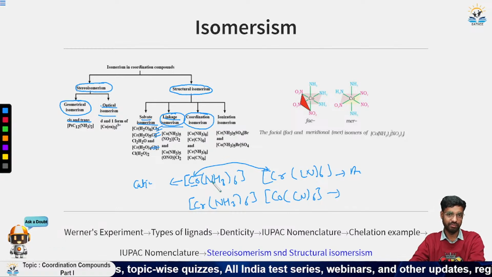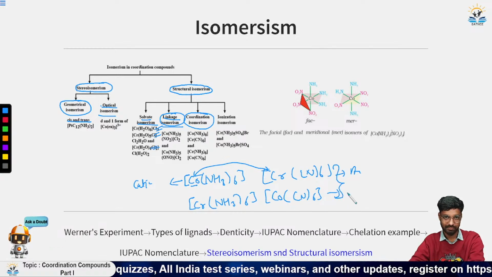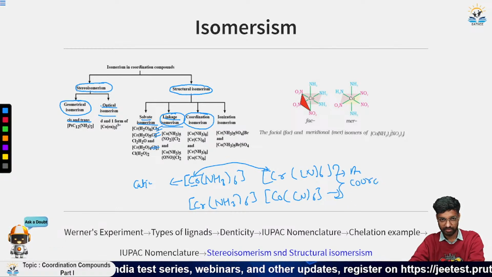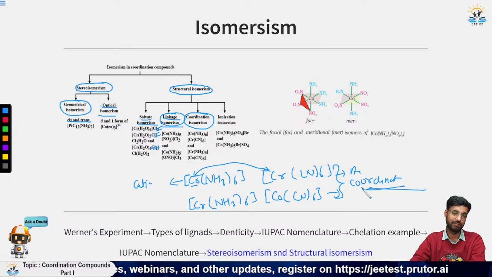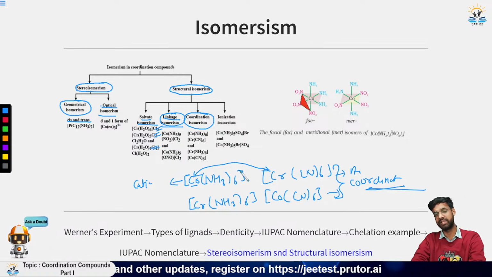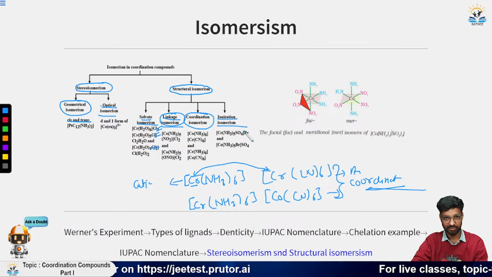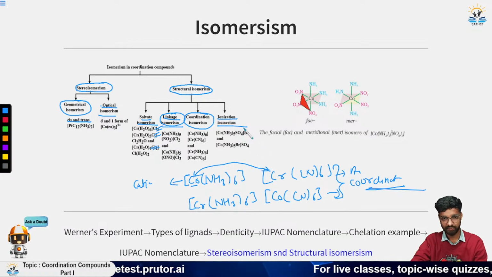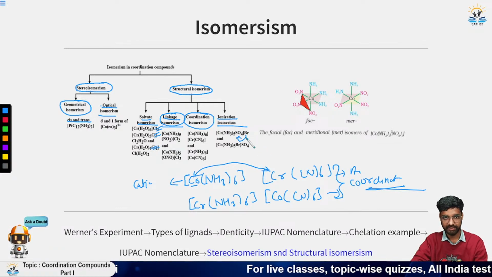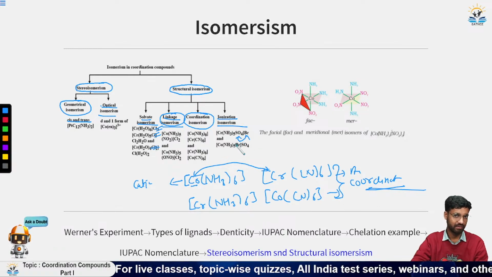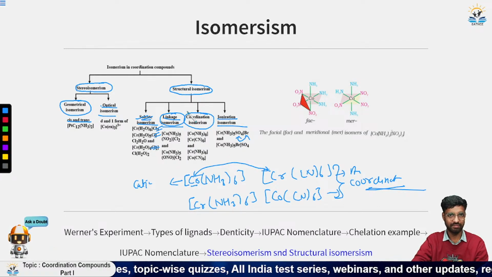So these both are coordination isomers. In coordination isomerism, basically we are changing the metal ion. Then we have ionization isomerism, where we are simply interchanging the ligands from the primary valency. So we have these four types of structural isomers.